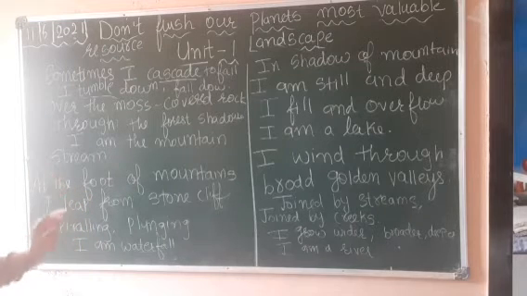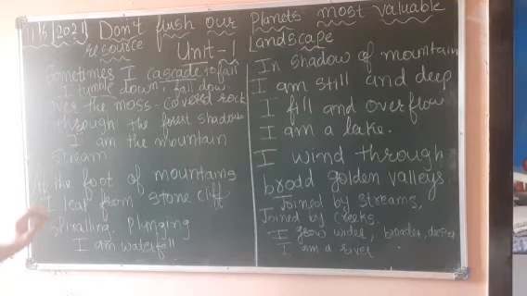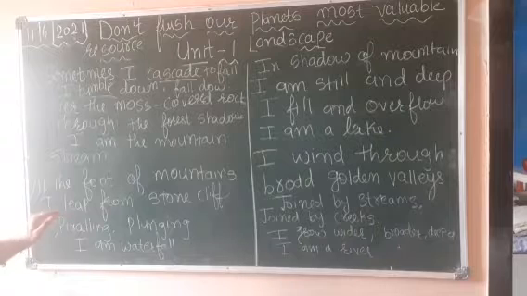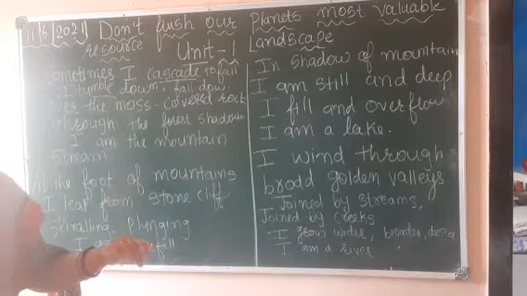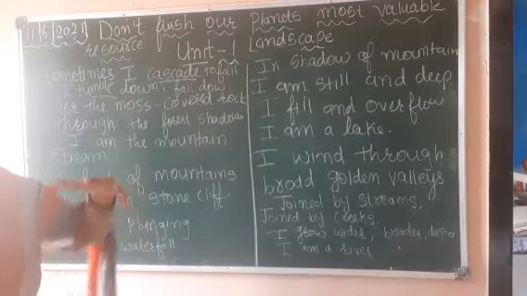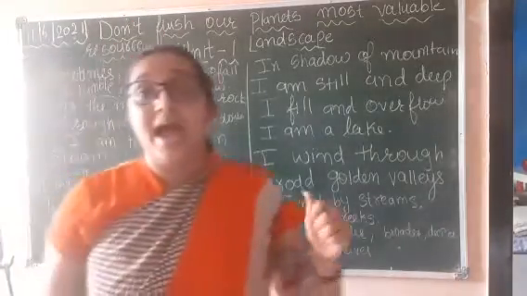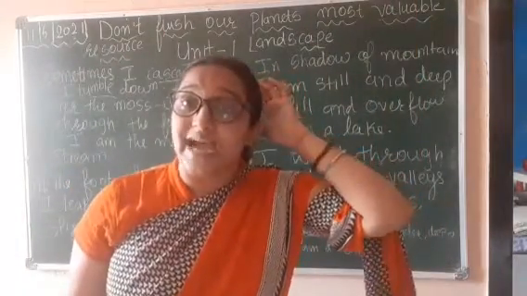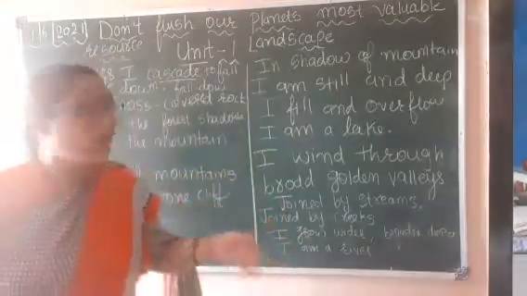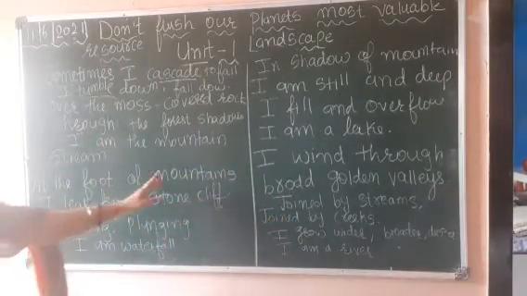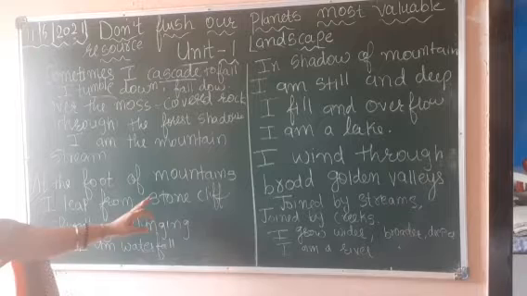Okay. Now next, at the foot of mountains I leap from stone cliff. Now students, stone cliff means a high area of rock. High area of rocks means kind of mountains. Okay, so at the foot of mountains I leap from the stone cliffs.